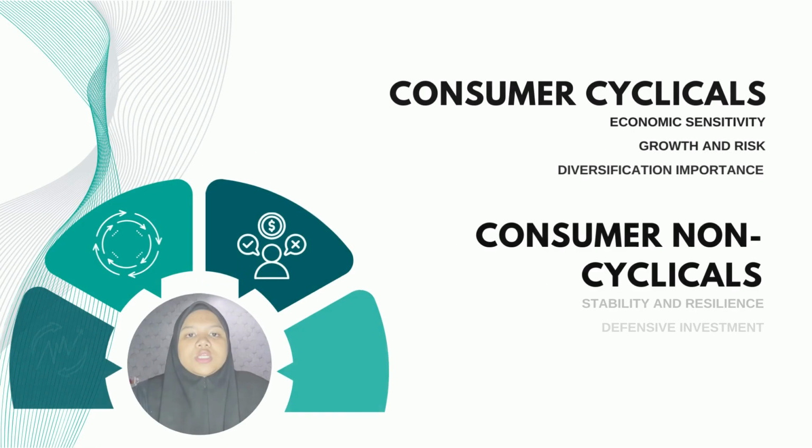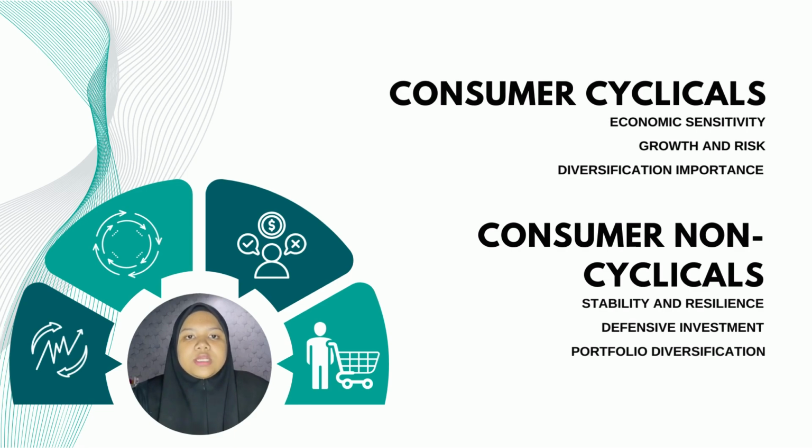The consumer cyclical sector is closely tied to economic cycles and consumer spending habits. During economic expansion, when unemployment is low and income is rising, consumers tend to increase spending on discretionary items like automobiles and leisure activities. This results in revenue growth for companies in sectors such as retail and entertainment. However, consumer cyclicals are vulnerable to economic downturns and fluctuations in consumer confidence.